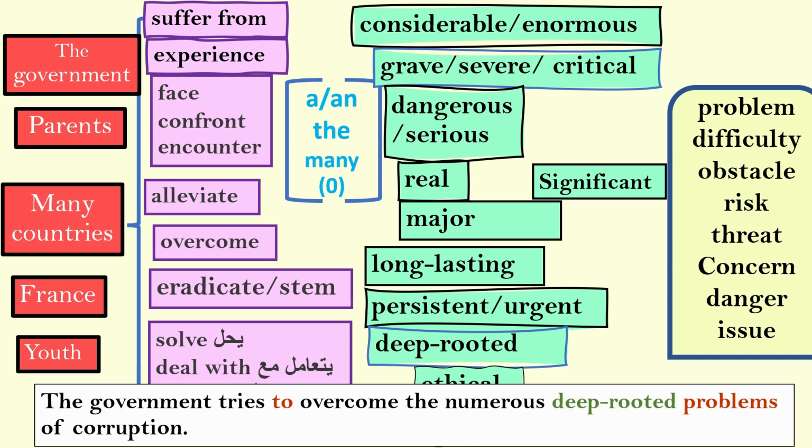And now the last example, the government tries to overcome the numerous deep-rooted problem of corruption. I can change deep-rooted and say persistent, urgent. I can change overcome and say eradicate. I can say stem. I can say solve, deal with.